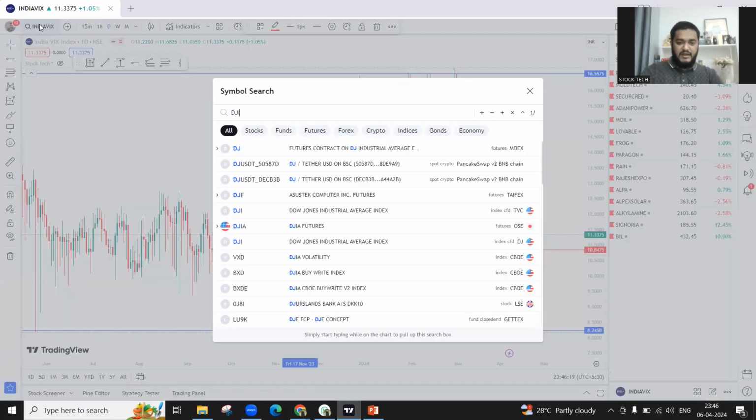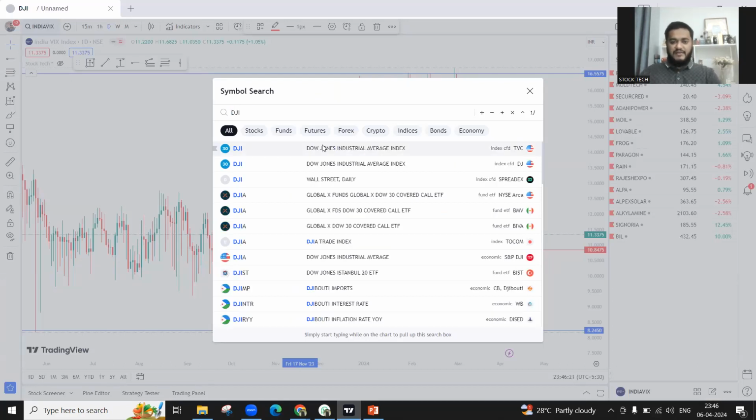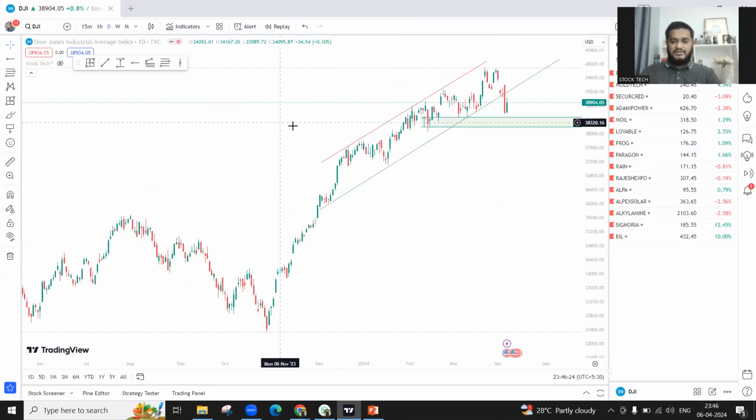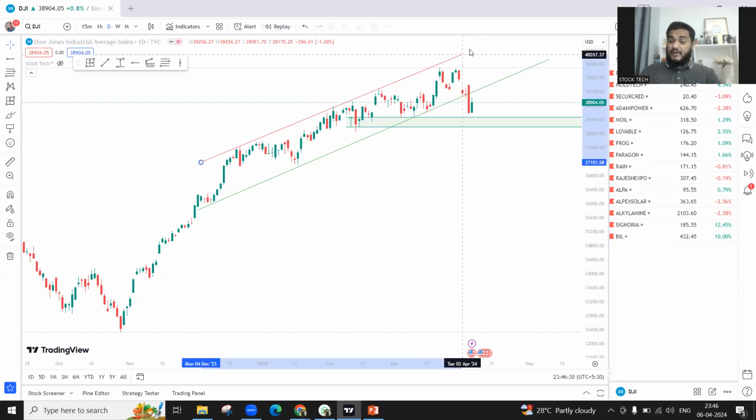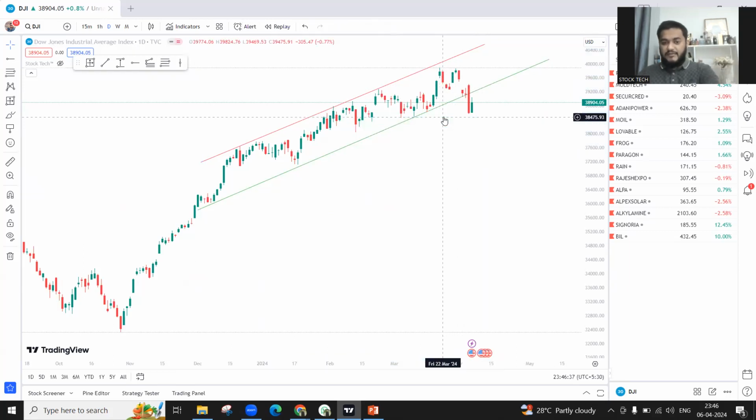Let's see what the US market is doing. Let's go to the Dow Jones Industrial Average, where I have already drawn the levels. Dow Jones was in an uptrend, like we have an uptrend in Nifty. But it gave a breakdown on Thursday, and on Friday it started reversing up.